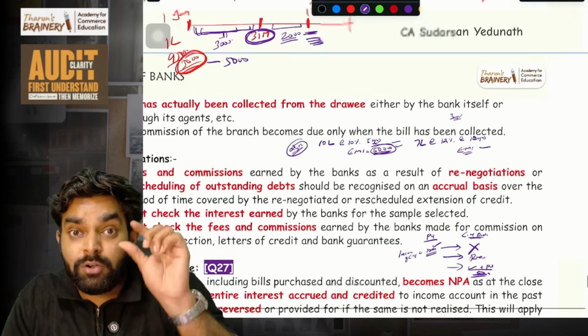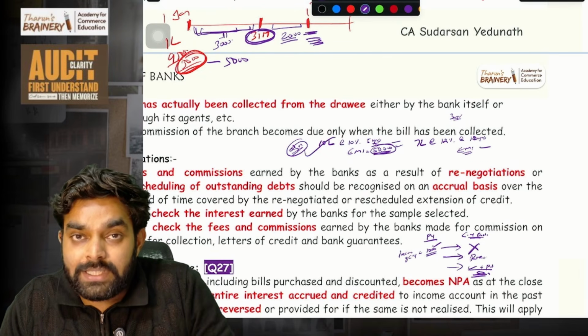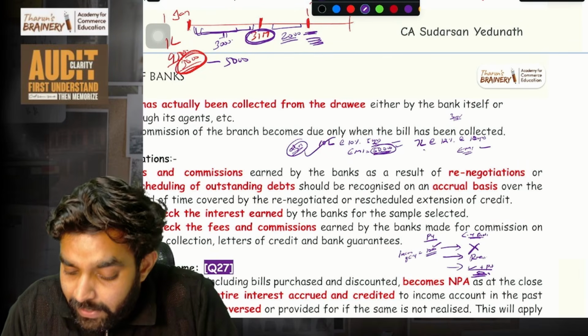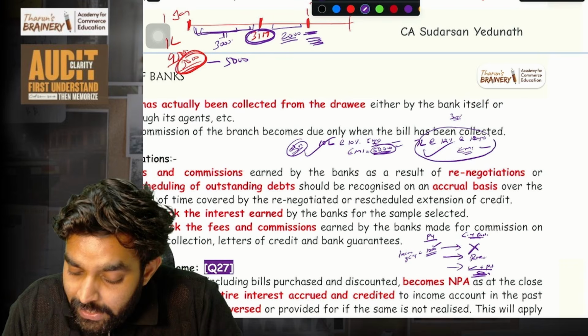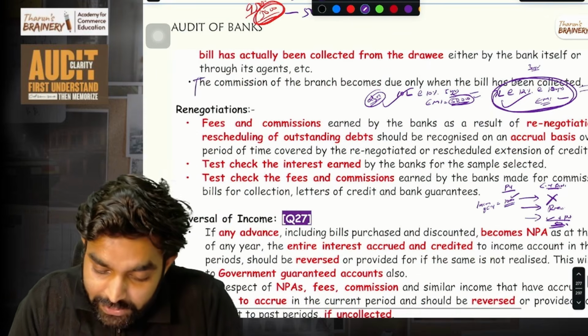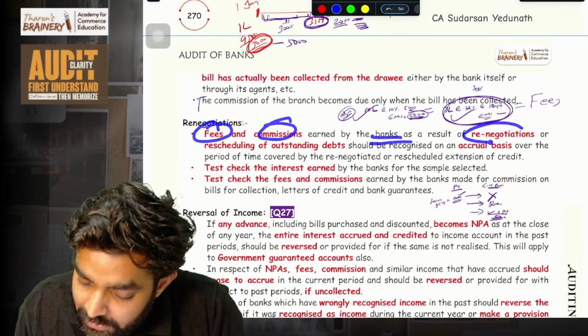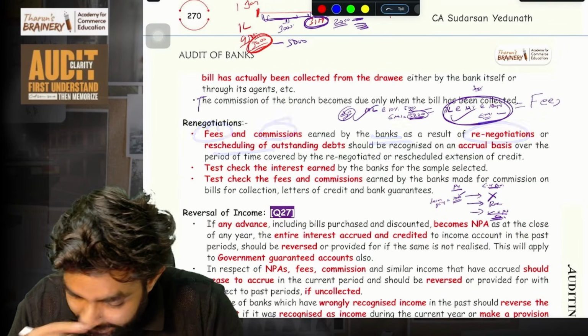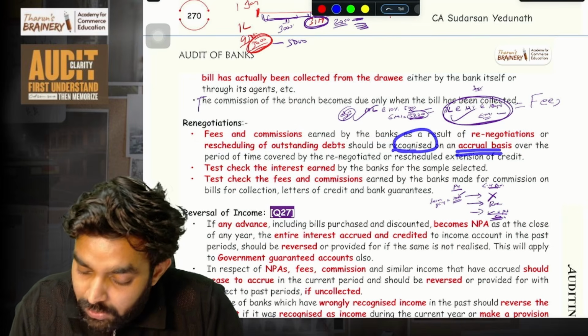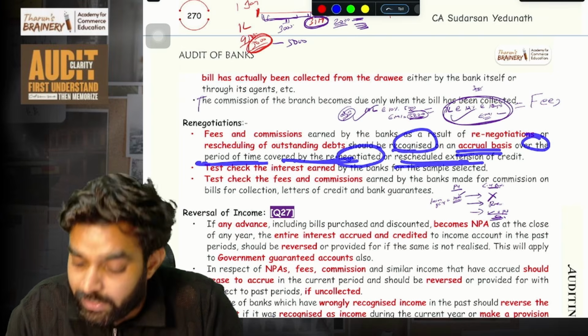So here renegotiation happened in the terms. This was the first term, but since the borrower was unable to pay, the bank renegotiated the term. For giving this renegotiation, the bank will charge some fees or commissions. That is what is mentioned here: fees and commissions earned by the bank as a result of renegotiations or rescheduling of outstanding debt can be recognized on accrual basis over the period of time covered by the renegotiated or rescheduled extension.